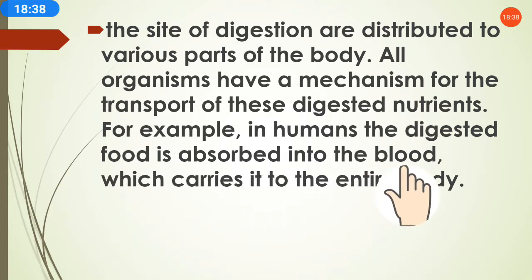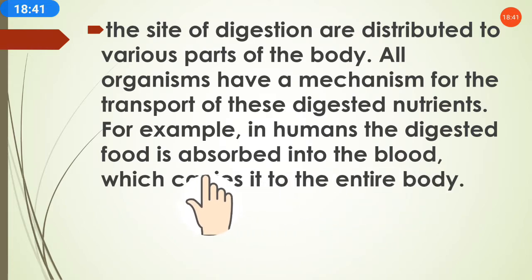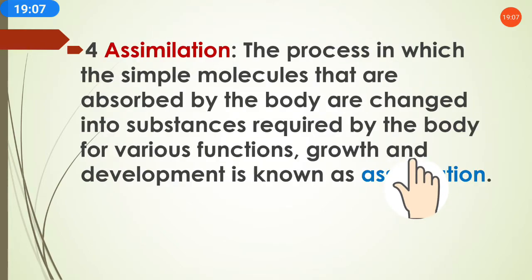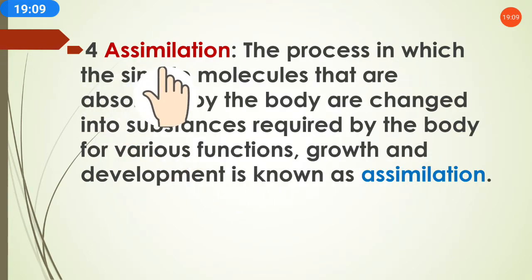So who will carry these nutrients to the whole body? The blood will carry them to the entire body, because the blood is flowing into the entire body. So these nutrients will get dissolved into the blood, and through the blood they will pass to all the parts of the body. This is how the nutrients are transported to all the parts of the human body through the blood. Then the fourth process comes: assimilation.